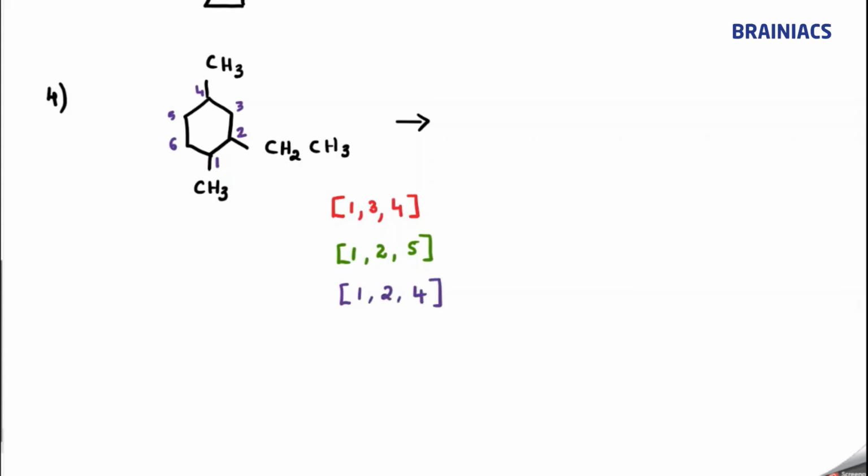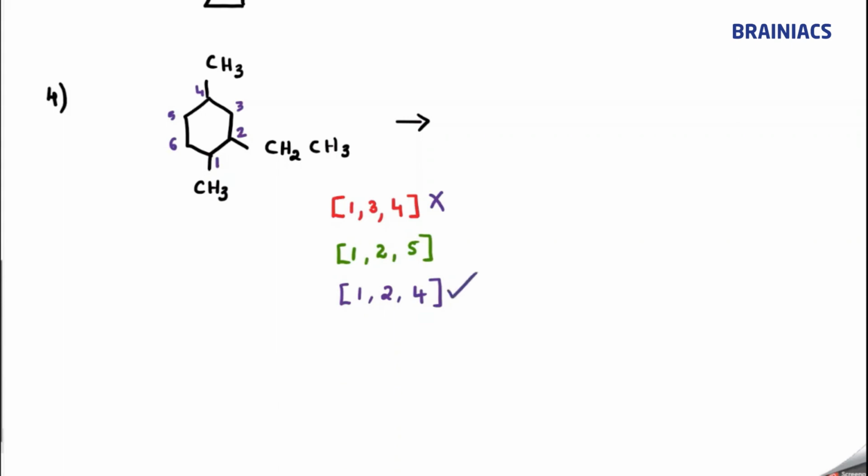If I look at all the 3 sets, everywhere 1 is there, so by applying the first point of difference rule, I cannot identify. Next I am comparing here 3, here 2, here 2. So 3 is a bigger number, so this is not the one. Here both are 2, so I cannot finalize. Last one I am checking, here 5, here 4. So 4 is a smaller number, so this one is the correct numbering.